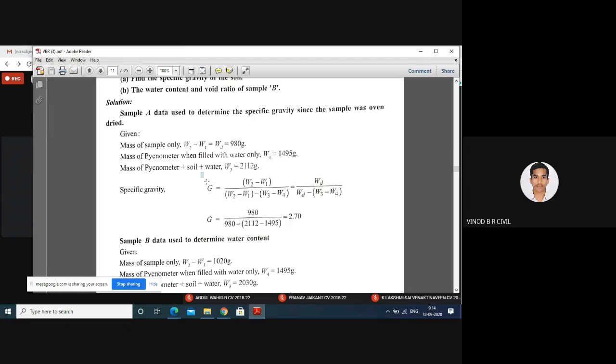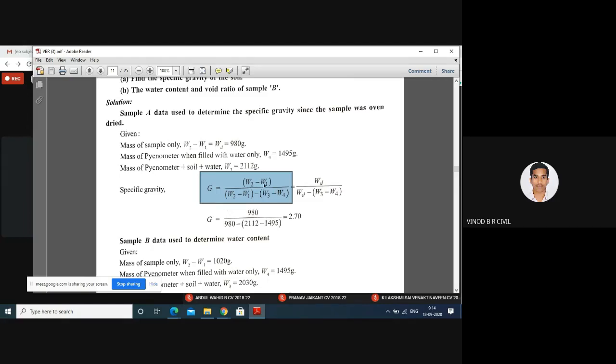Specific gravity formula: specific gravity is denoted by G. G is equal to (W2 minus W1) divided by [(W2 minus W1) minus (W3 minus W4)].